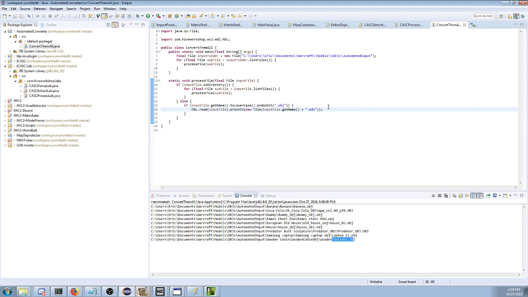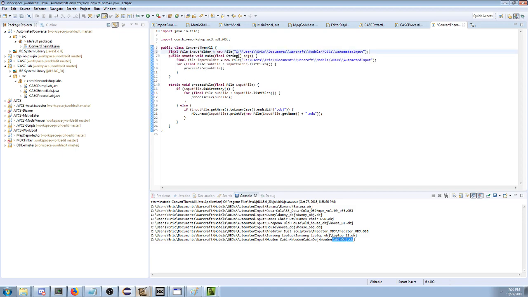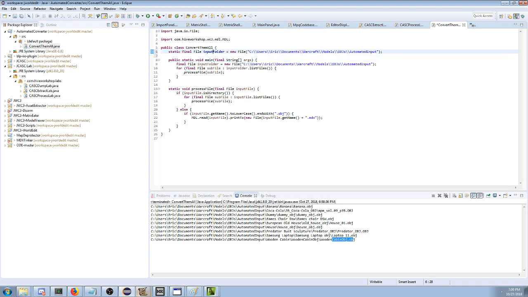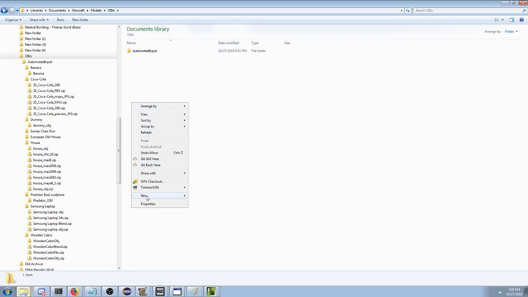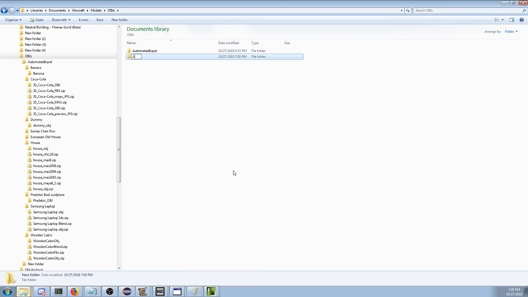Let's see if it works, folks. Will it work? Actually, this is really annoying, and I have a better idea than that. Instead of doing that, let's make another file here. If we tag it as static, you can put it outside like a function. So we're just going to put it outside, and we're going to call this the output folder. So we can just write to the output folder, and we're going to make a folder called automated output. Now there is kind of a bug in the system that is inconvenient. Instead of just using that, I actually need to go in here and make a new folder. So we're going to make automated output, guys. We're just going to make that folder.